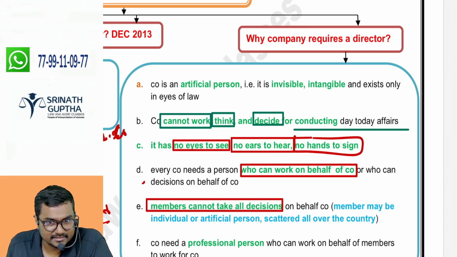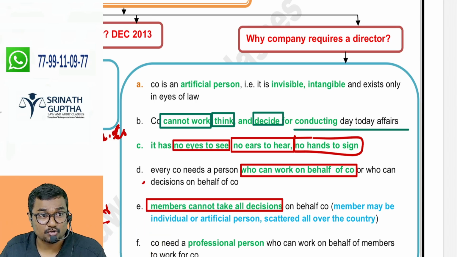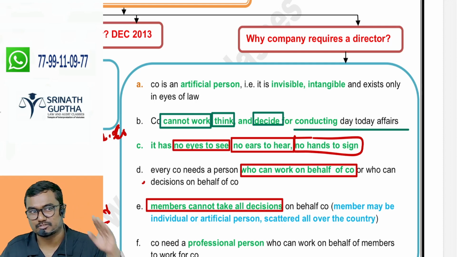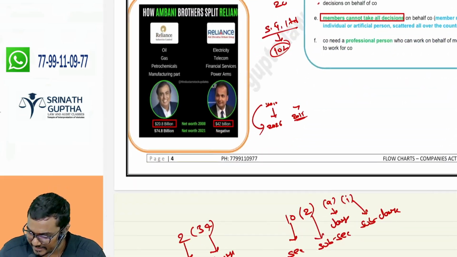They may take, they may not take. If the company is spreading, extending its wings, shareholders may not take decisions because shareholders are spread all over the world, not only in India. That's why we need a professional person who can think always about the future of the company. That's why we have to appoint the directors of the company.